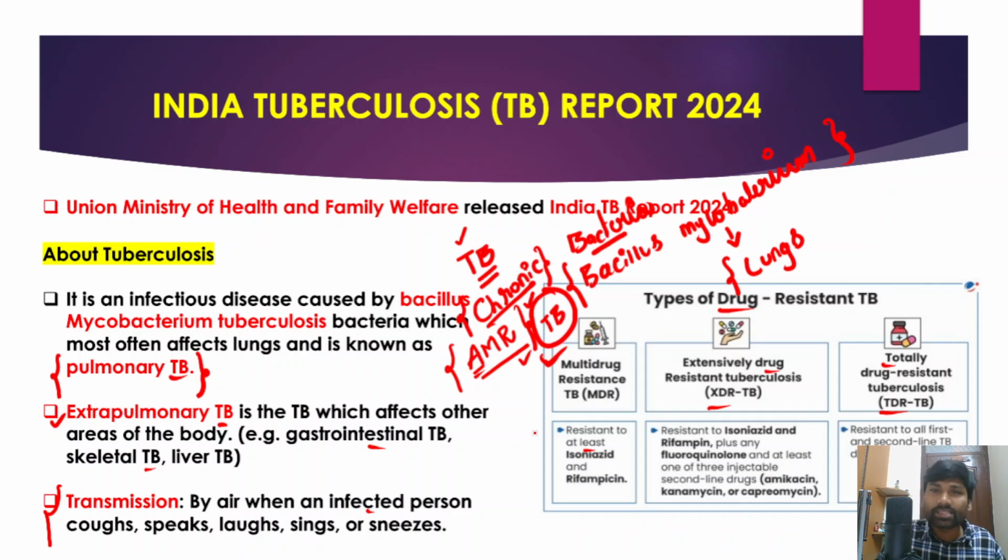However, extensively drug resistant tuberculosis is resistant to a wide variety of medicines, right? So you can go through it as well. And totally drug resistant tuberculosis is resistant to almost all first and second line TB drugs.